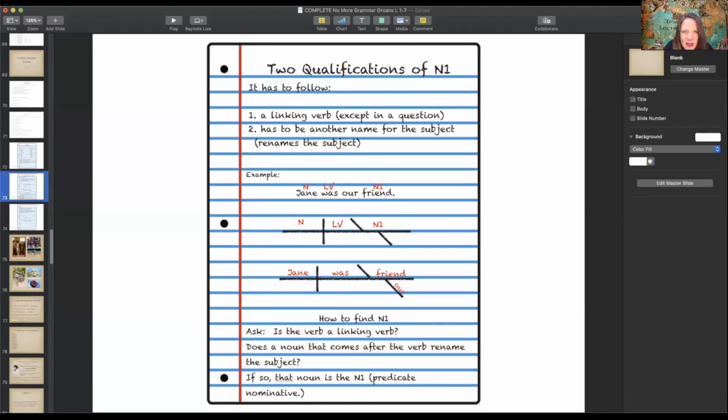Let me mark this up a little bit here. Okay, first, is the verb a linking verb? Second, does a noun that comes after the verb rename the subject? So if there's a noun here, you ask yourself, does it rename Jane? Friend. Friend is Jane. If so, that noun, this one right here, is the noun 1, which means it's the predicate nominative.